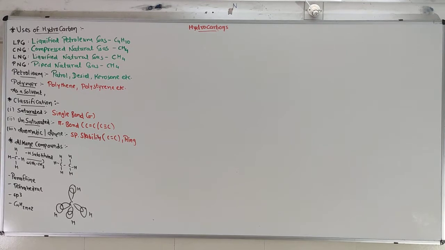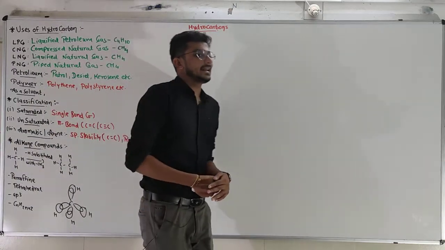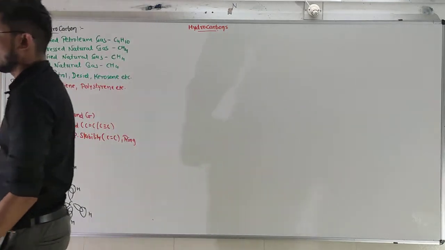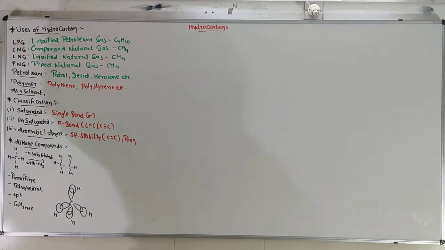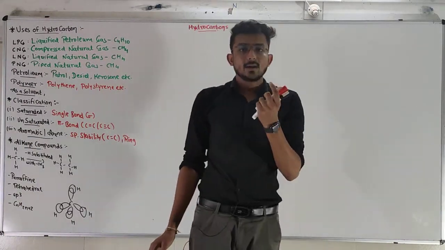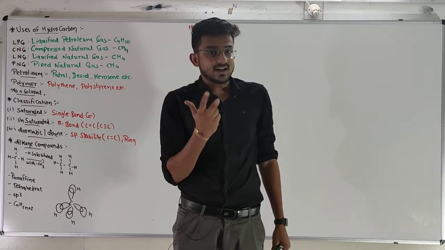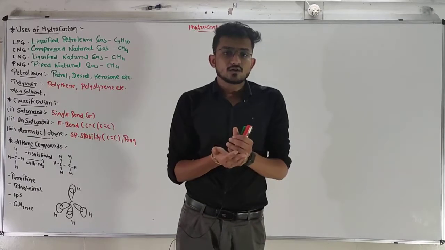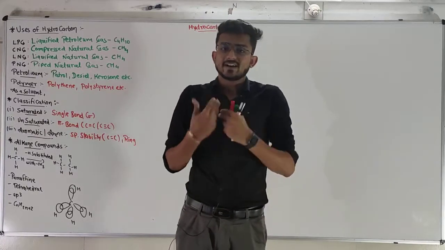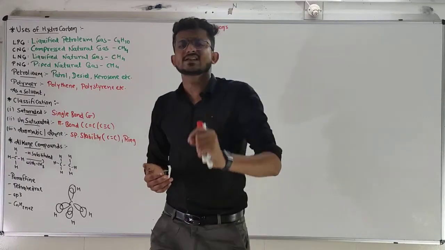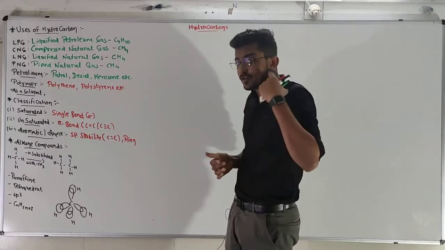So, the alkane compounds: we have already completed the alkane series in the first lecture of chapter number 12. That was methane, ethane, propane, butane, pentane, hexane, heptane, octane, nonane, and decane. We drew the hybridization of the alkane. After that, we discovered the whole homologous series of the alkane in the very first lecture of chapter number 12, if you remember it correctly.